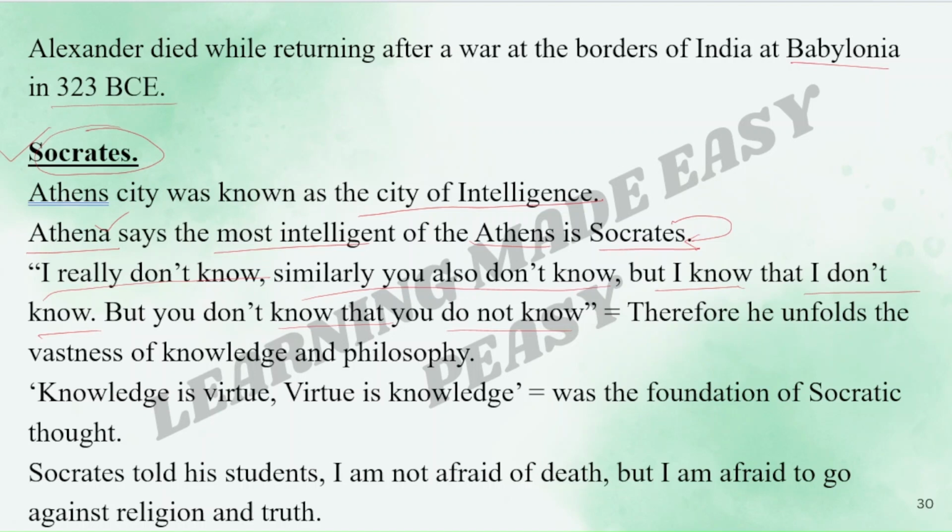By replying this statement, he unfolds the vastness of knowledge and philosophy. Knowledge is virtue and virtue is knowledge was the foundation of the Socratic thought. This is important. Socrates told his students, I am not afraid of death, but I am afraid of going against religion and truth.